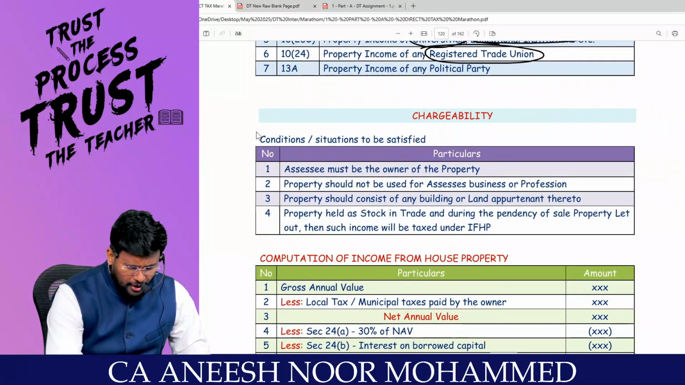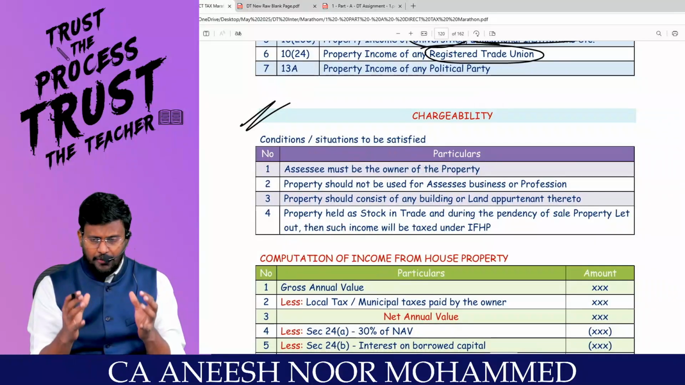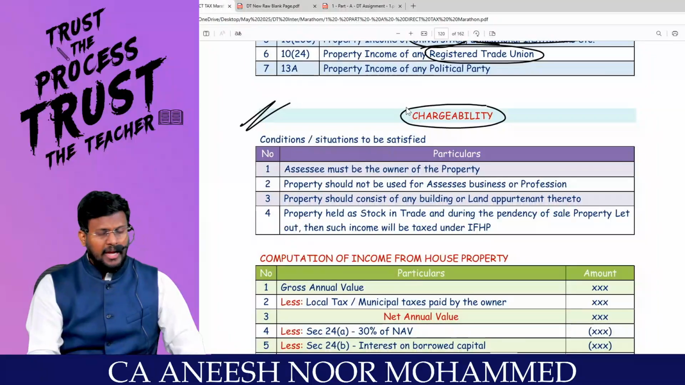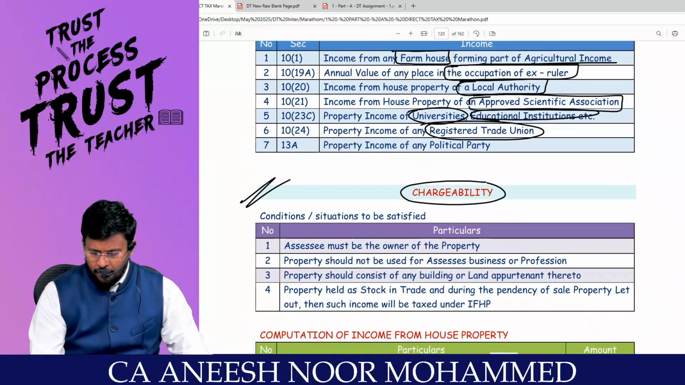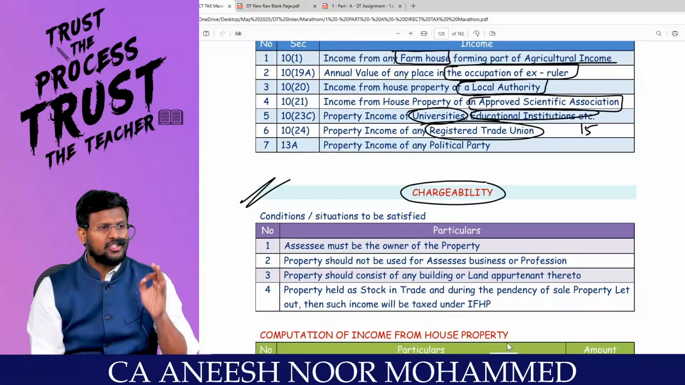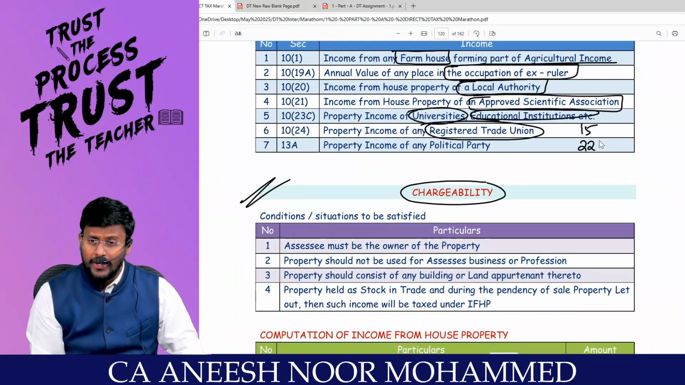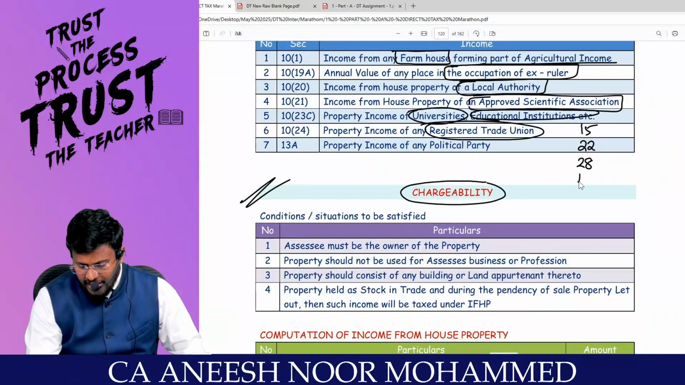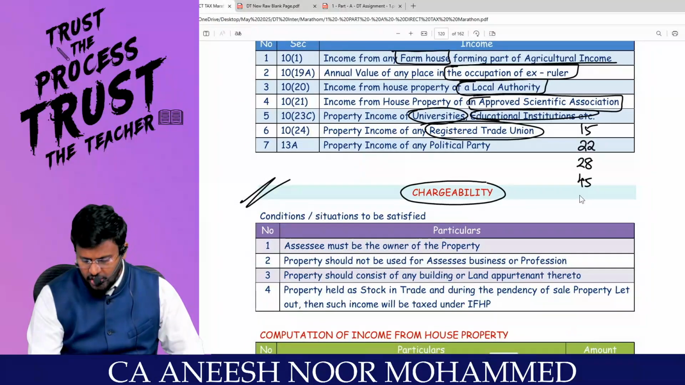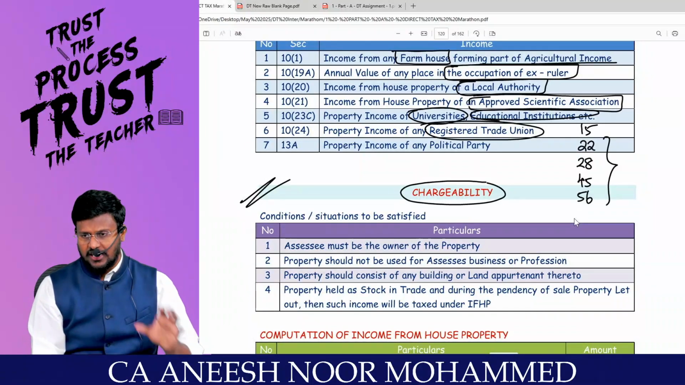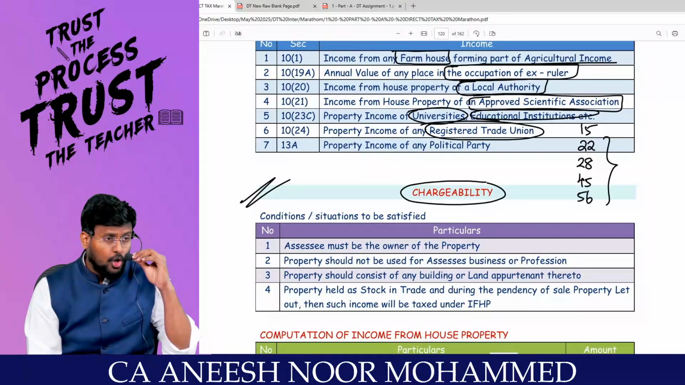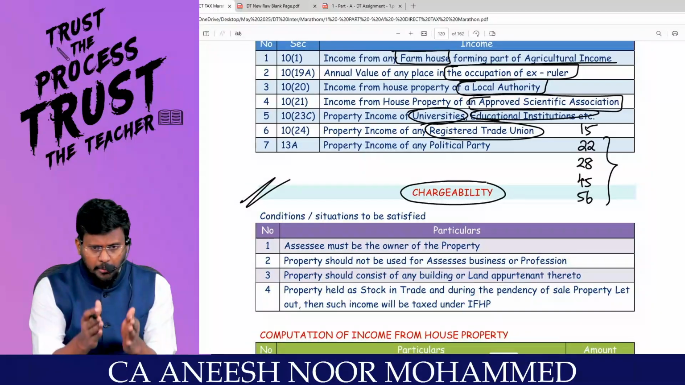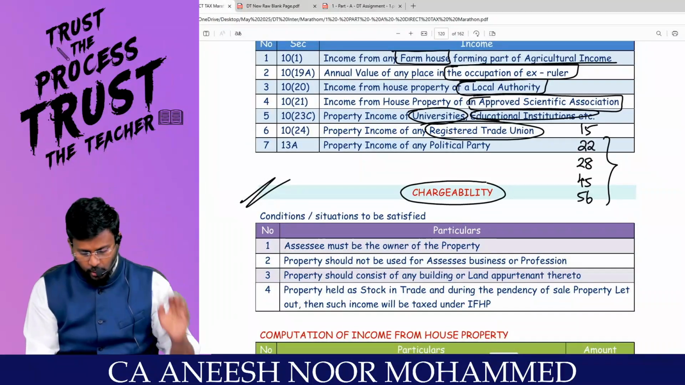Come on, sir. In order to tax an income under the head income from house property, what are the conditions to be satisfied? That is called chargeability. Every head of income has a charging section. For example, for salary, section 15 is the charging section. House property, section 22. PGBP, section 28. Capital gains, section 45. And IFOS, section 56. The role of the charging section is that it will tell what income is to be taxed under the respective head of income. Are you all really with me?